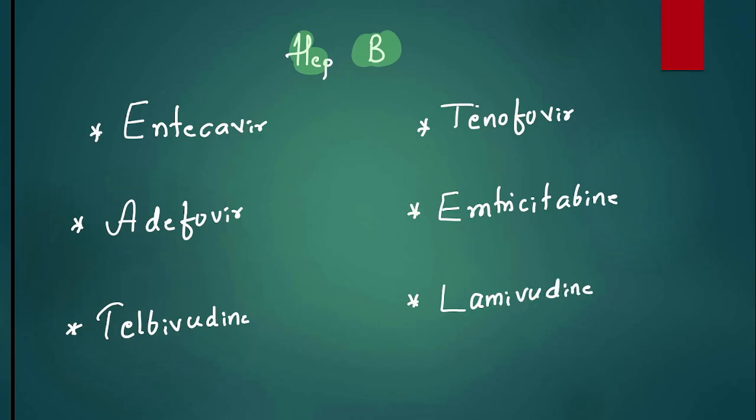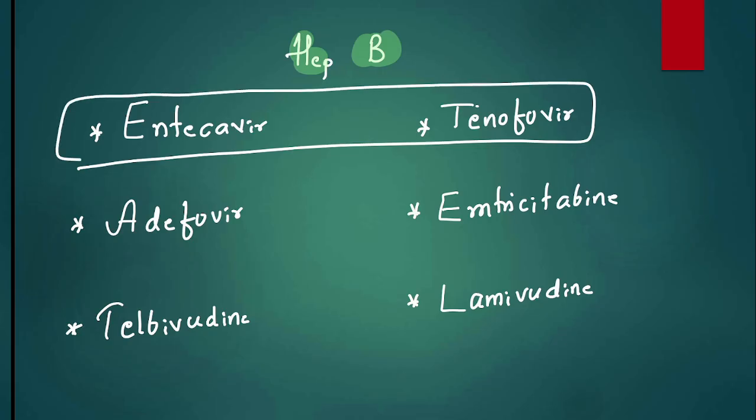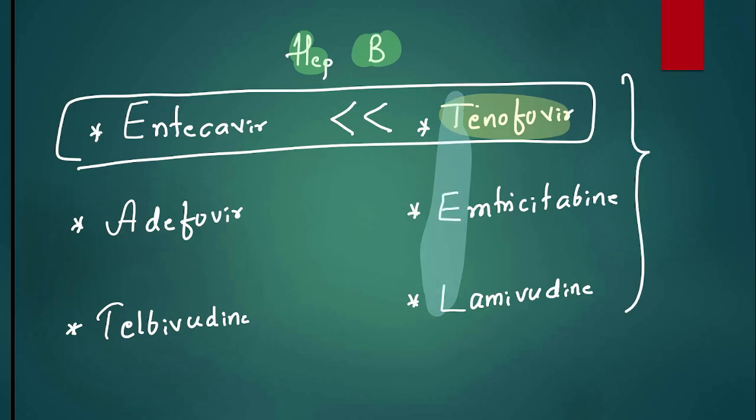Among all these options, the first two are the best drugs for hepatitis B. And among them, which is the drug of choice, if they ask you, tenofovir is the best option compared to entecavir. What is the specialty of these tell drugs? These tell drugs are used for hepatitis B also. They are also used to manage HIV also. That is also tested frequently.